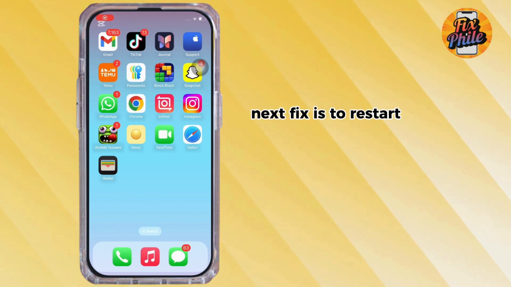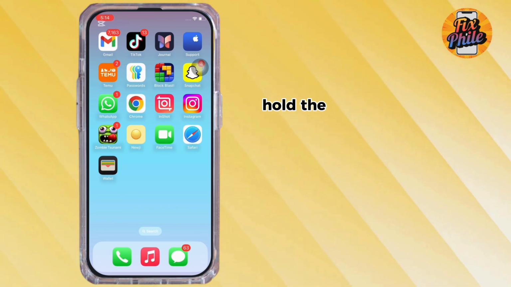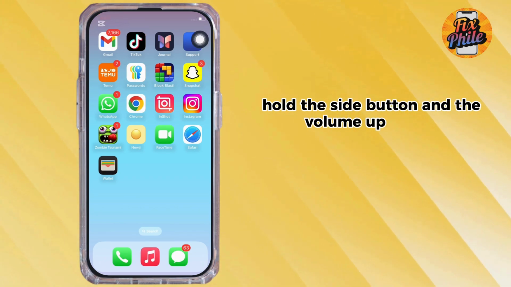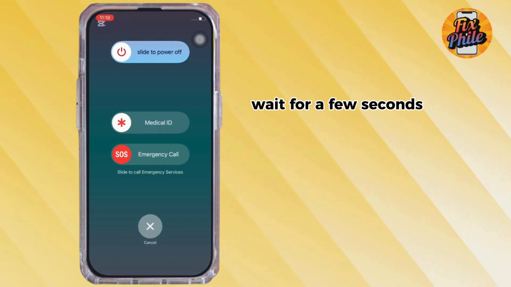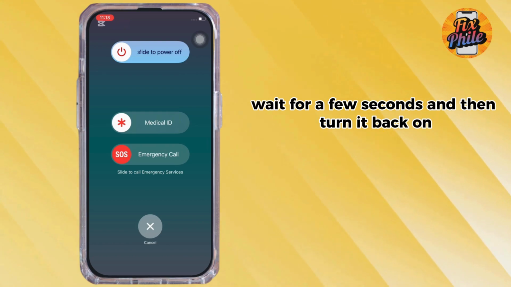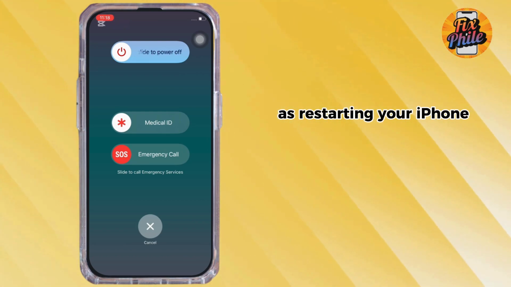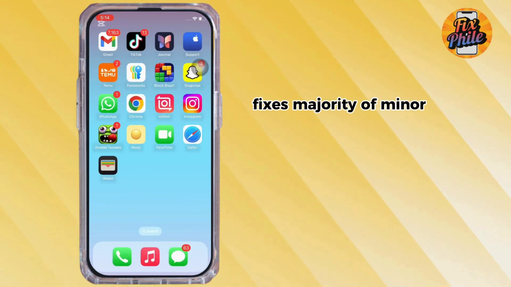Next fix is to restart your iPhone. Hold the side button and the volume up button and then slide to power off. Wait for a few seconds and then turn it back on, as restarting your iPhone fixes the majority of minor glitches on your iPhone.